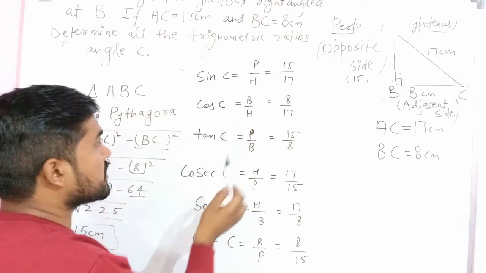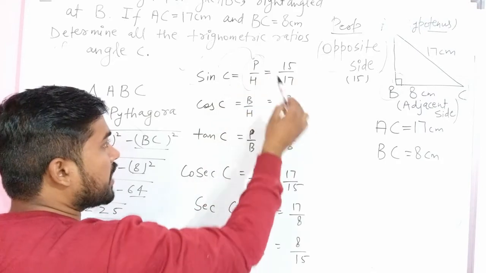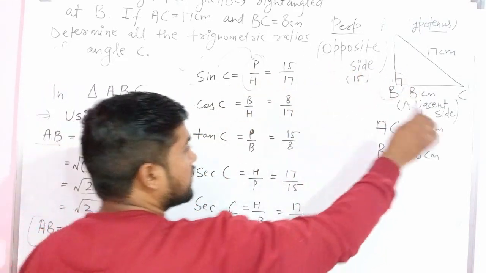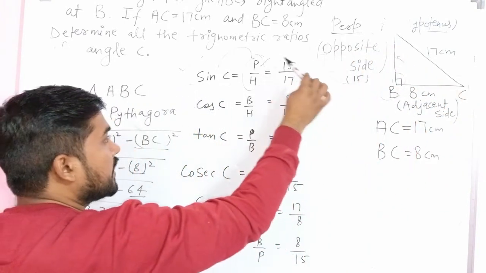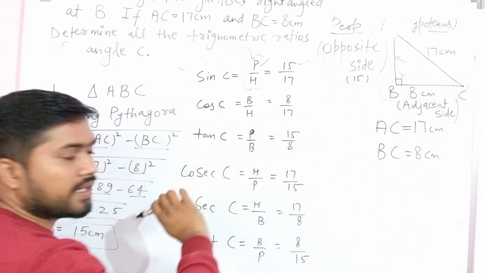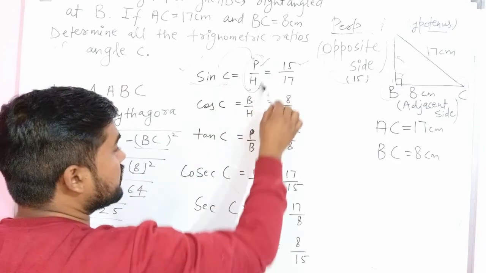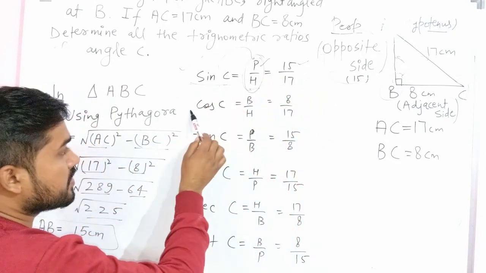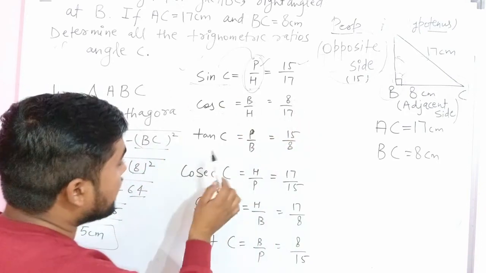Then as we studied, sin C, sin stands for perpendicular upon hypotenuse. In that particular question, what is the perpendicular? The side opposite to the given angle is called the perpendicular, that is 15. Hypotenuse, the side opposite to the right angle in a triangle, is 17. Then what is sin C? Sin C is the ratio of perpendicular and hypotenuse, so 15 upon 17. Similarly, cos C is base upon hypotenuse, 8 upon 17.